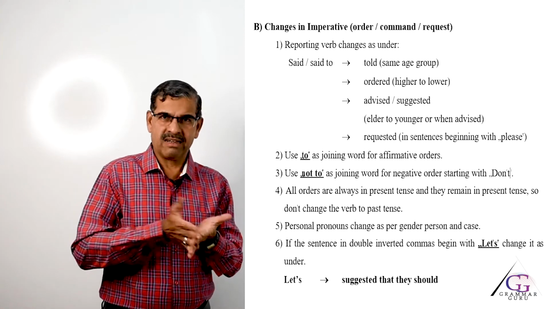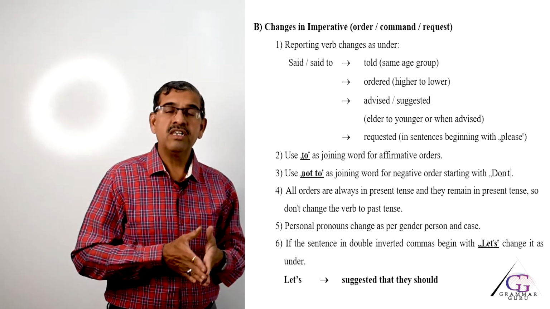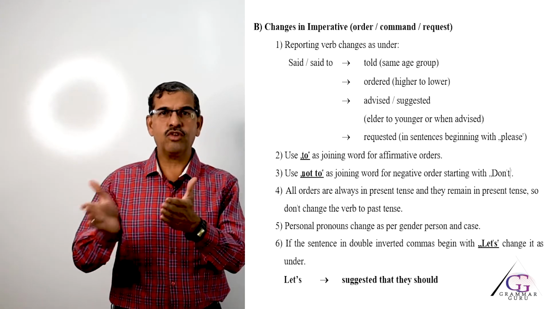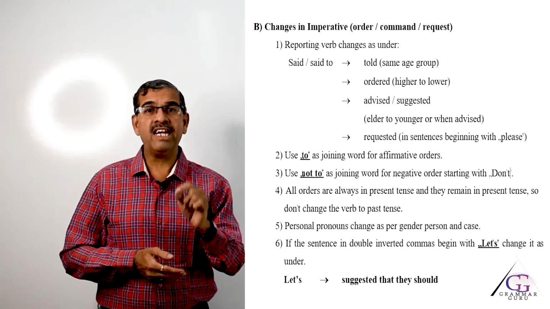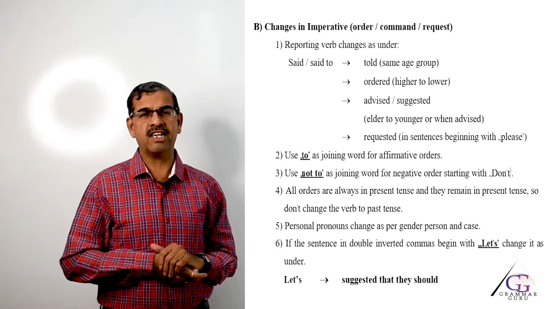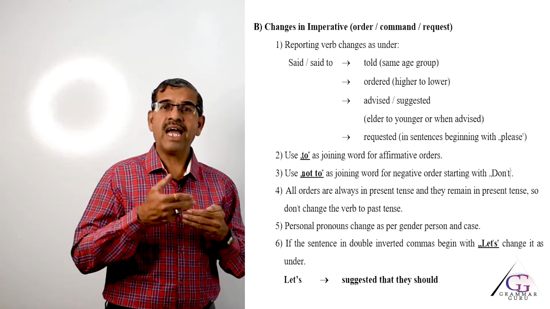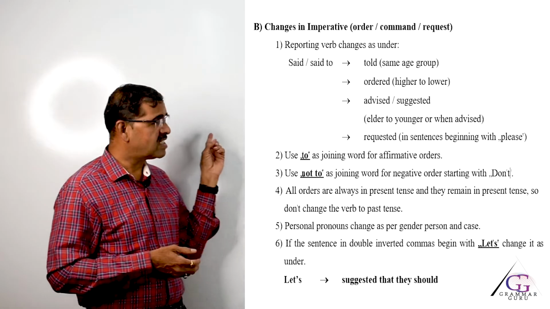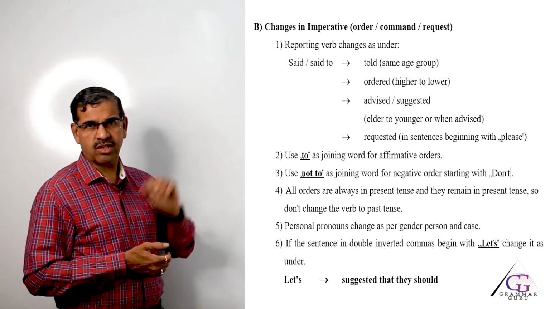All these grammatically appear to be orders, but they are not orders. Imagine another case: suppose you go to Dr. Mehta, and after checking, he says, take this medicine, take 2 hours of exercise regularly. These are not orders, though they start with a verb. So, they are actually advice. In such cases, when the order looks like advice, you can change it to advised or suggested.